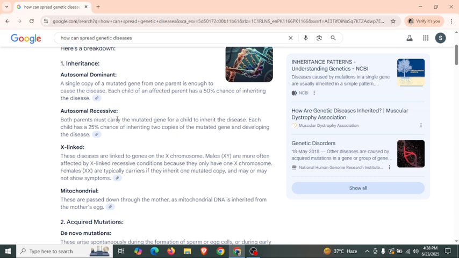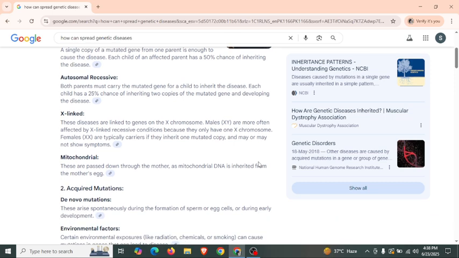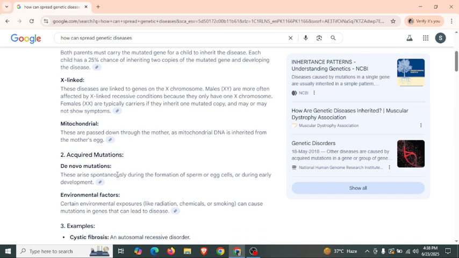X-linked. These diseases are linked to genes on the X chromosome. Males, XY, are more often affected by X-linked recessive conditions because they only have one X chromosome. Females, XX, are typically carriers if they inherited one mutated copy and may or may not show symptoms. Mitochondrial. These are passed on through the mother. Mitochondrial DNA is inherited from the mother's egg.